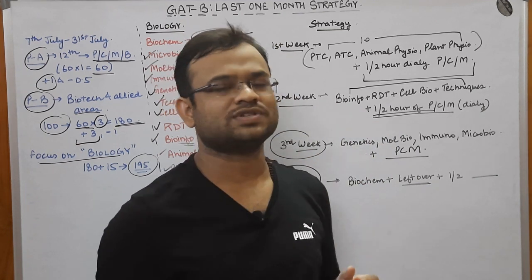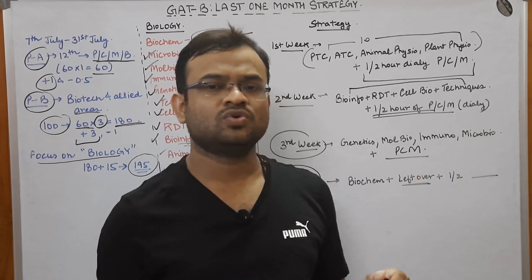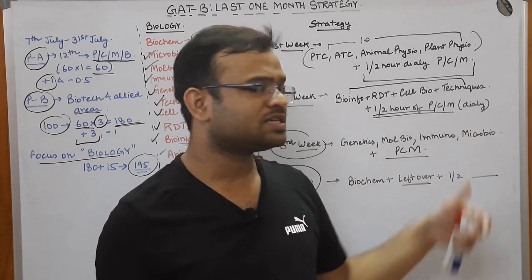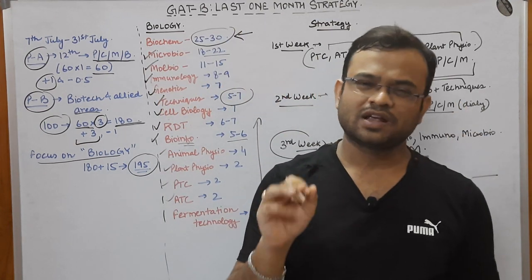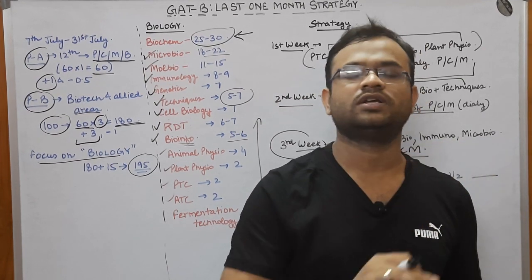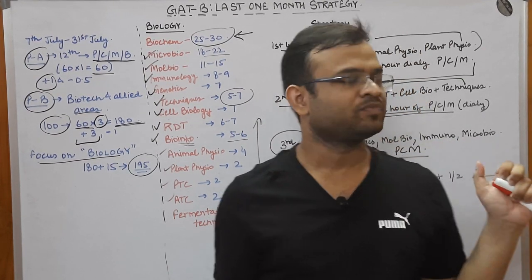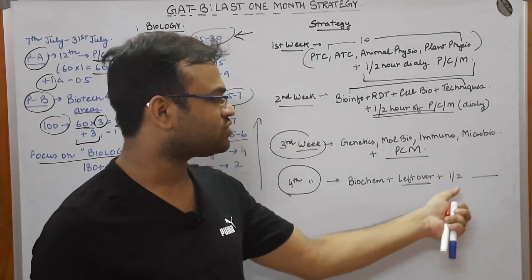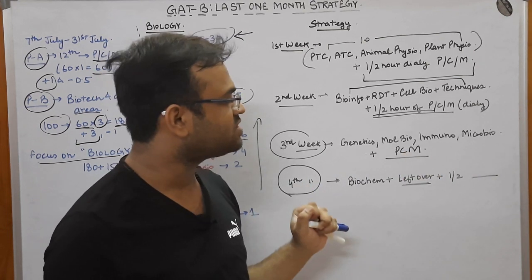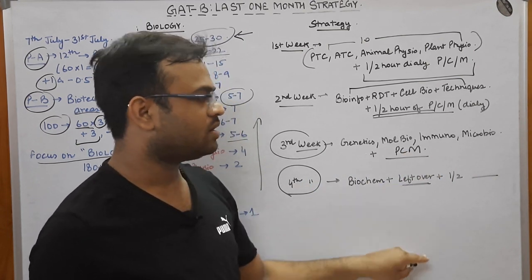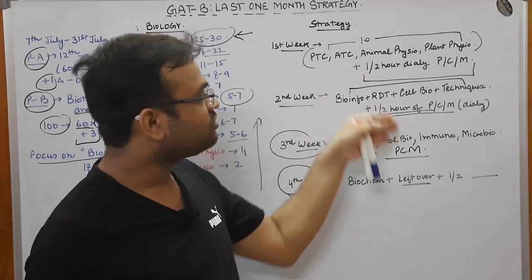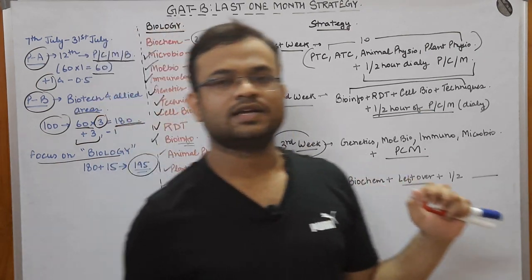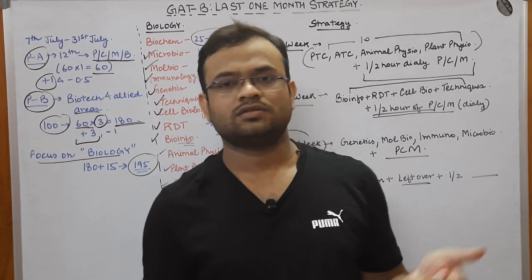It is not like the examination of CSIR or GATE, in which you are required to solve multiple numericals and so on and so forth. But no, in GATB examination, I did not find many numericals. There are few numericals which I've already told in the previous videos on GATB. So finally, what I would do is I would focus on biochemistry and the leftover portion, plus a few questions about physics, chemistry, mathematics, and then I would complete this. Meanwhile, I would also do the questions as I already suggested to you. So in this way, I would cover the entire syllabus in the stipulated time.